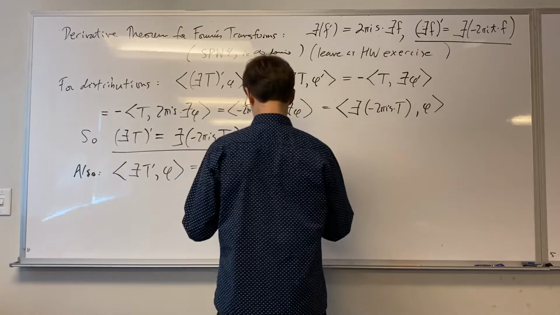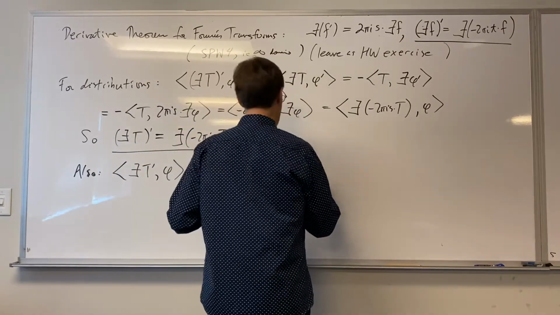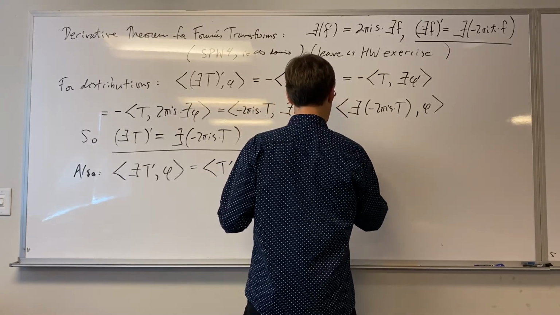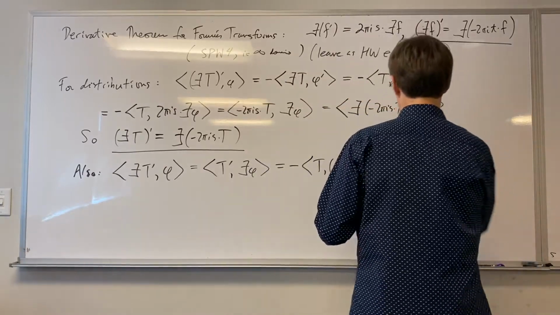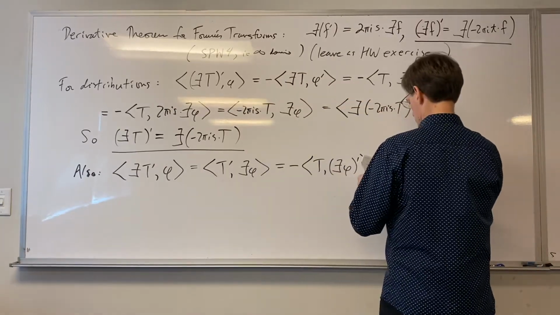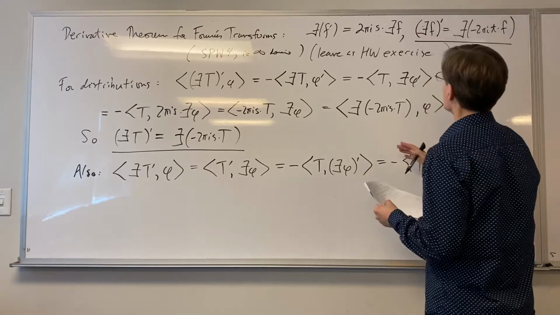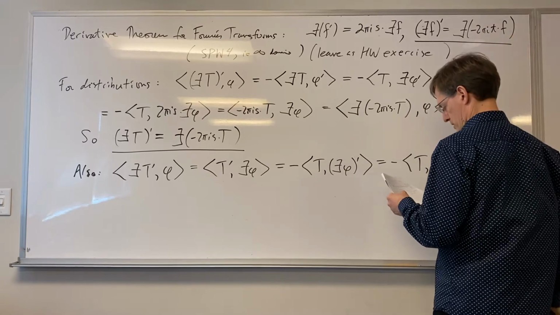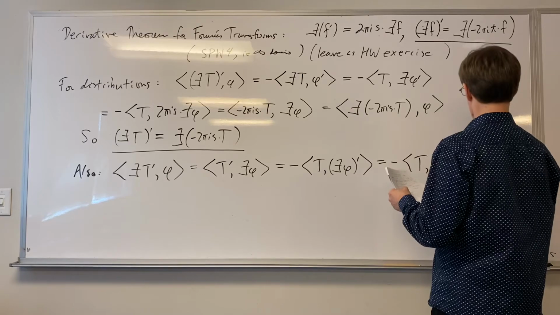And so now I expand out the derivative by going minus, and then T, and then here I take the Fourier transform of phi, the derivative of that second part. Now that's minus, and then T, and now this part I can apply that second property there. So that's going to be the Fourier transform of minus 2 pi i t phi.